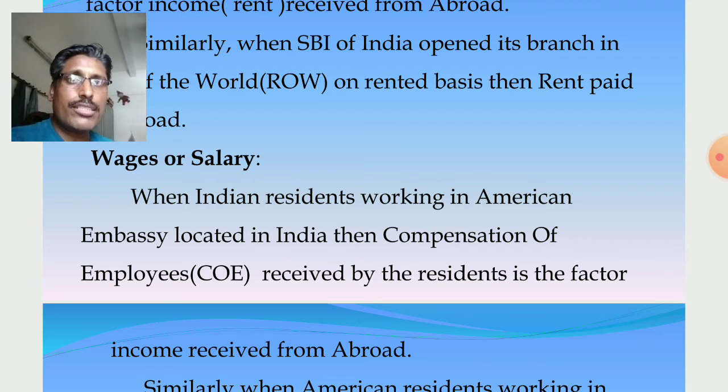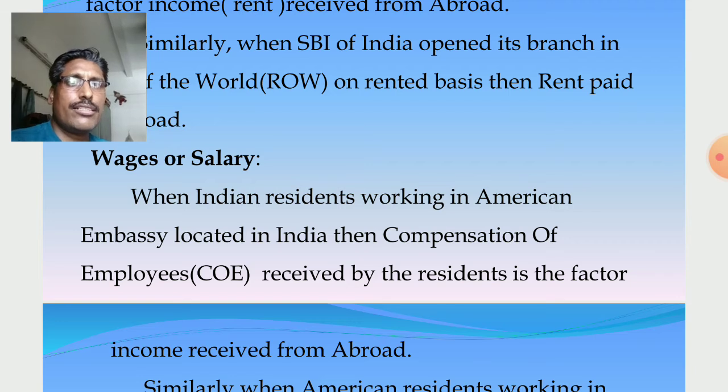So in case of wages or salary, when Indian residents work in the American embassy located in India, the American embassy located in India is the territory of America. So when Indian residents work in the American embassy located in India, it means working in foreign territory, working in USA territory.